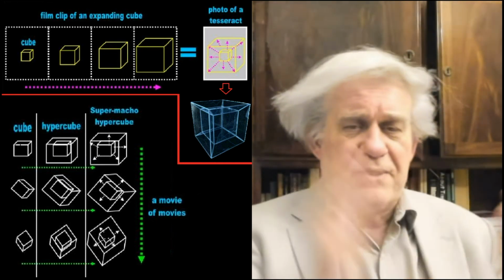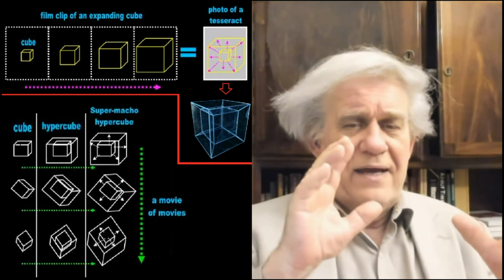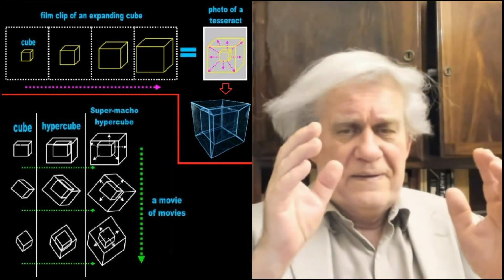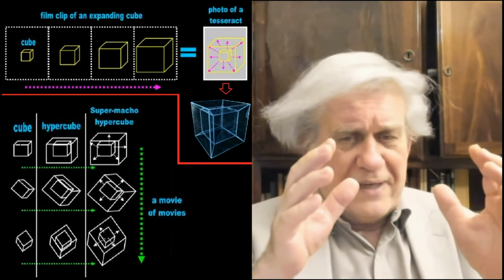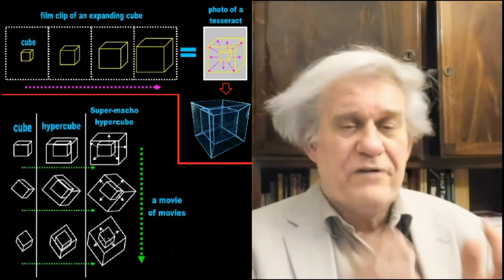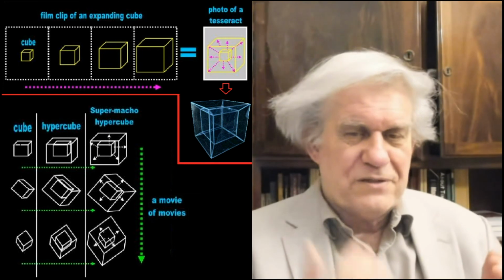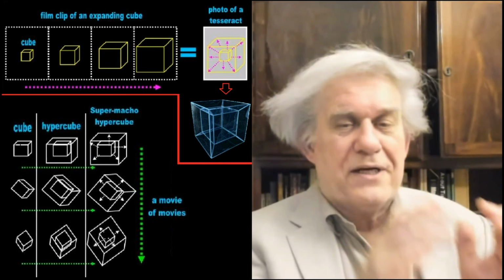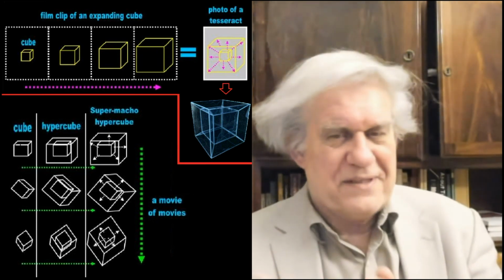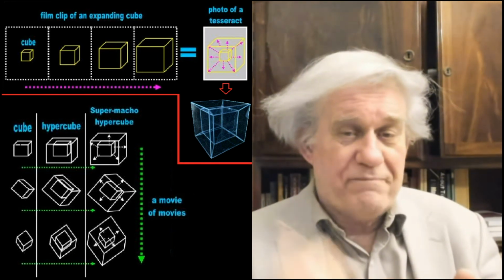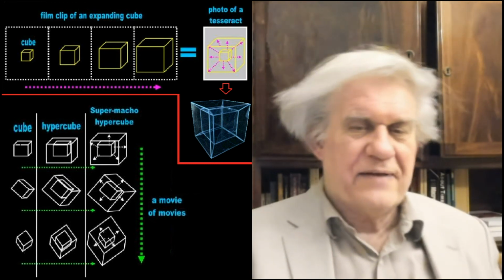So we have this box growing. You take a snapshot of that. Now you rotate it a little bit. Now you start again. You have this box growing. You take a snapshot of it and you move it a little bit, and so on down the line. So you have the growth of a cube over time. That film turns into a photograph. Now you're going to take those photographs and make a movie using those pictures, those frames. Okay, and so we have the motion of motion. That's what a tesseract is.